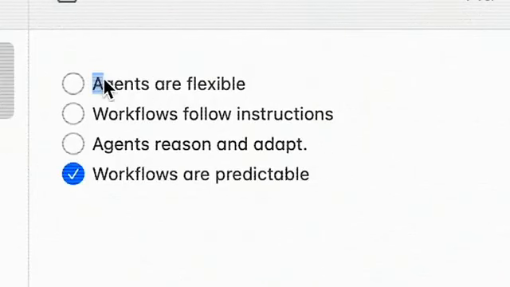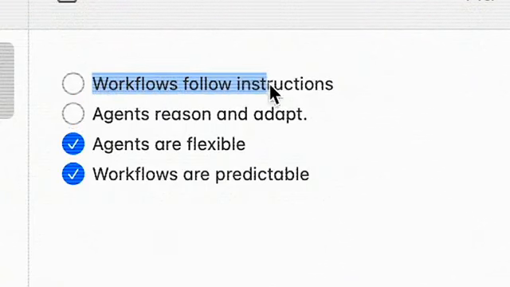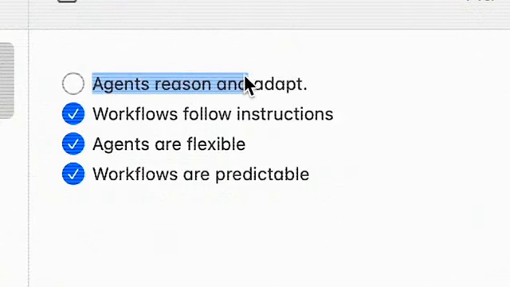Anthropic explains it the best. Workflows are predictable, and agents are flexible. Workflows follow instructions, and agents reason and adapt. We link their blog in the description below. So now that we know what an agent is and what a workflow is, let's not waste more time and directly open Langflow and build something simple.